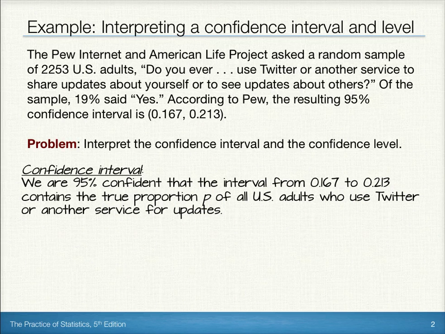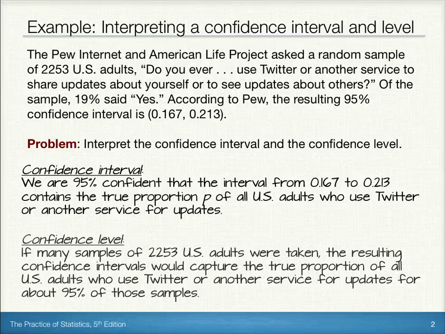Now to interpret the level, we want to remember that the confidence level tells us how likely it is that the method we're using will produce an interval that captures the true population parameter if we were to use it many, many times. So in this case, if many samples of 2,253 US adults were taken, the resulting confidence intervals would capture the true proportion of all US adults who use Twitter or another service for updates for about 95% of those samples. In other words, if we built lots and lots of different confidence intervals from lots and lots of different samples, all of the same size, roughly 95% of those samples would contain the true parameter.